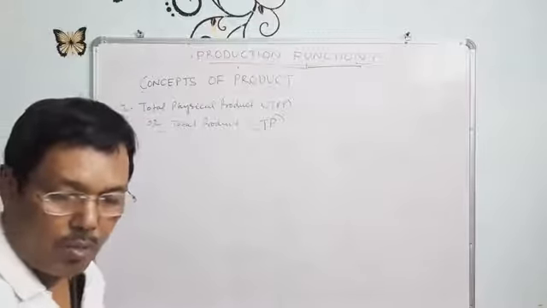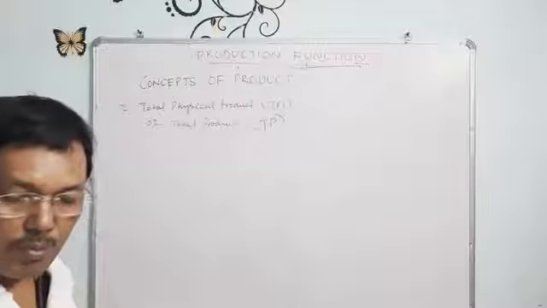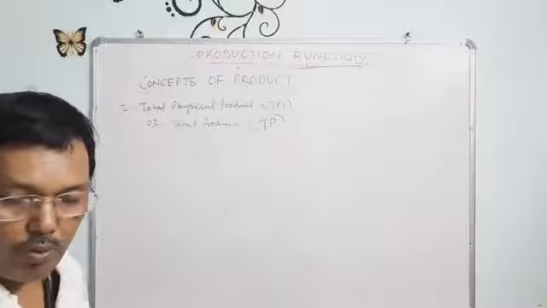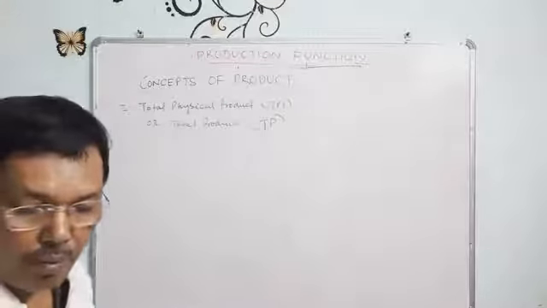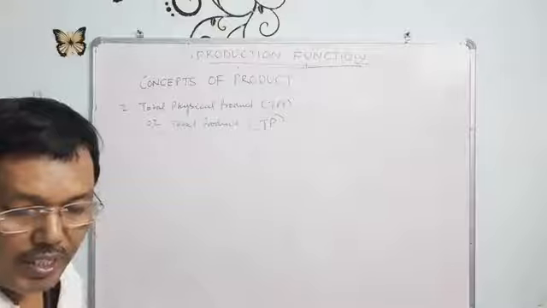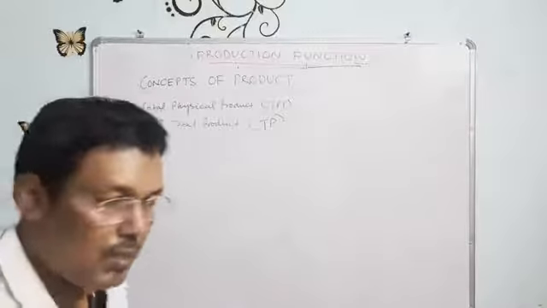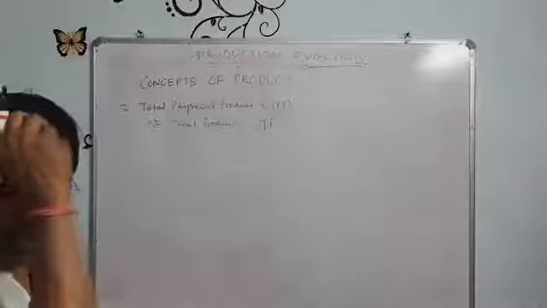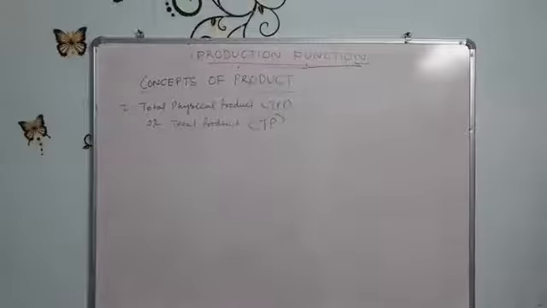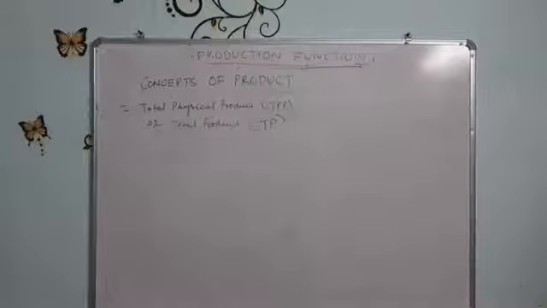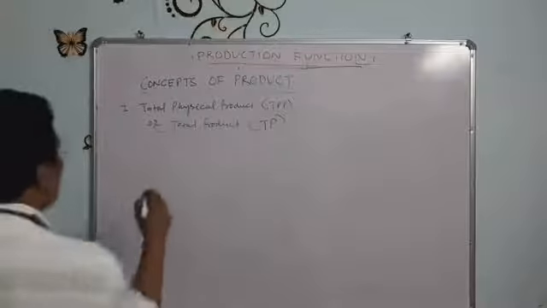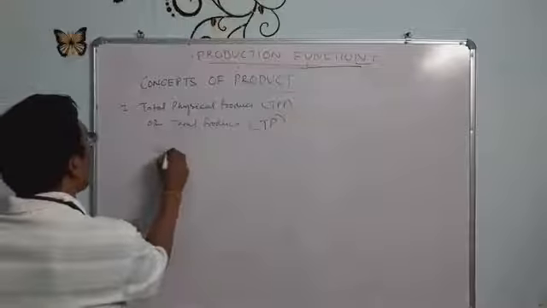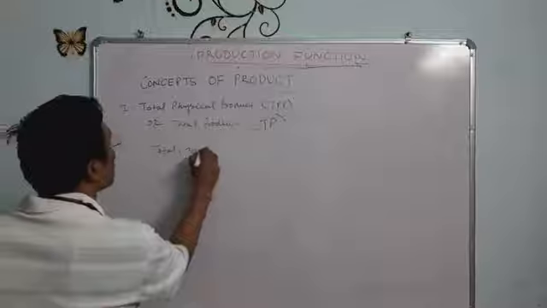What do you mean by total physical product? Total physical product refers to the total amount of goods produced by a firm with the given inputs during the specified period of time. Again I repeat, what is the total physical product or total product? Total physical product refers to the total amount of goods.